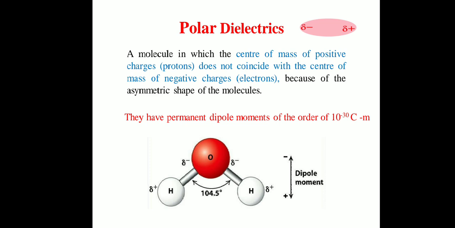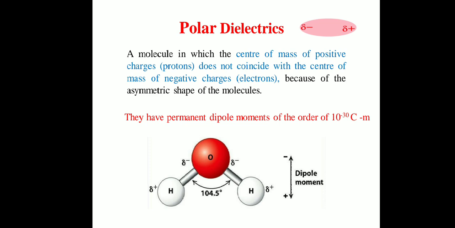And why do the centers of positive charge and negative charge not coincide? The reason behind this is that the shape of the molecule is asymmetric. It is cylindrical in shape. Now these polar molecules have a permanent dipole moment of the order of 10 raised to minus 30 coulomb meter.